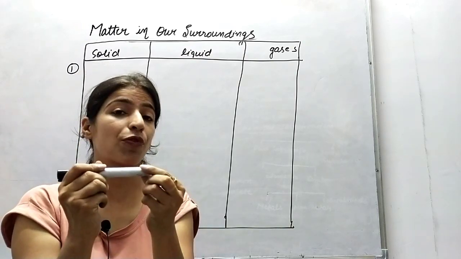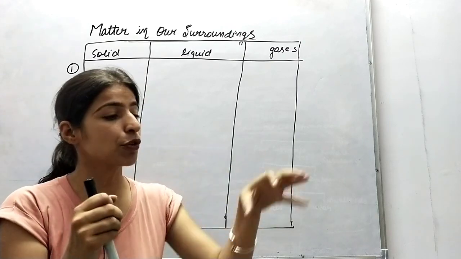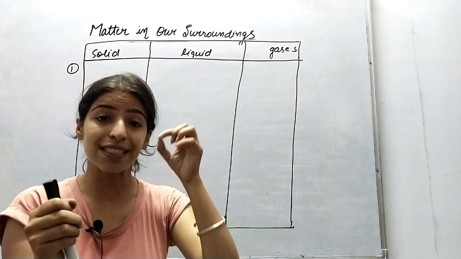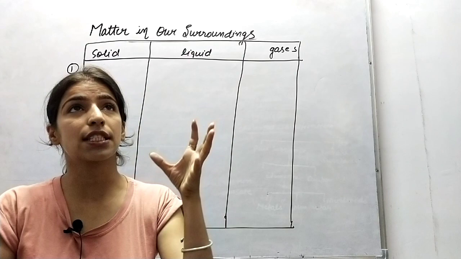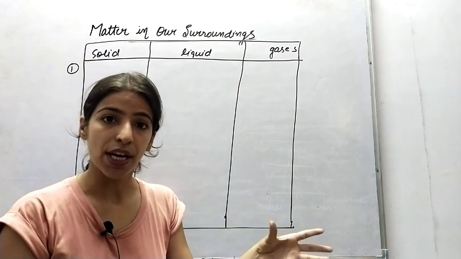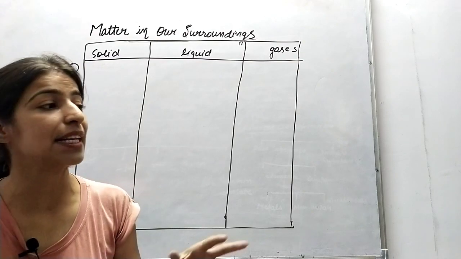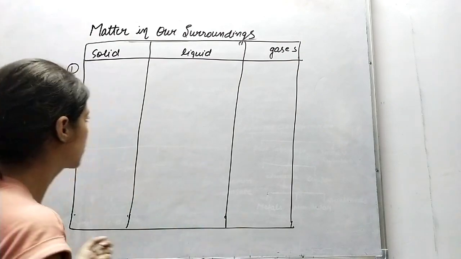It means forces of attraction are very high. But in a liquid, if you drop some amount of liquid, it can flow because they have weak forces of attraction. And if you leave some amount of gas in the room, it escapes because they have approximately negligible forces of attraction. Fine. Let's start with this.